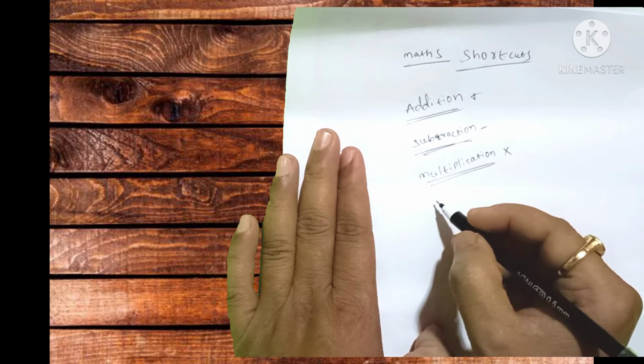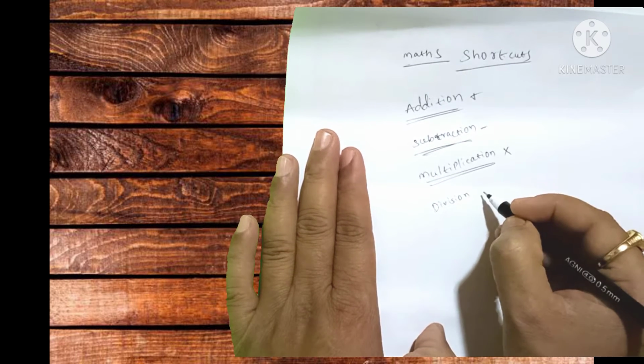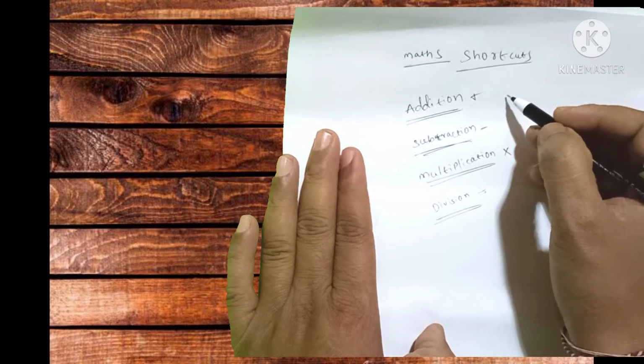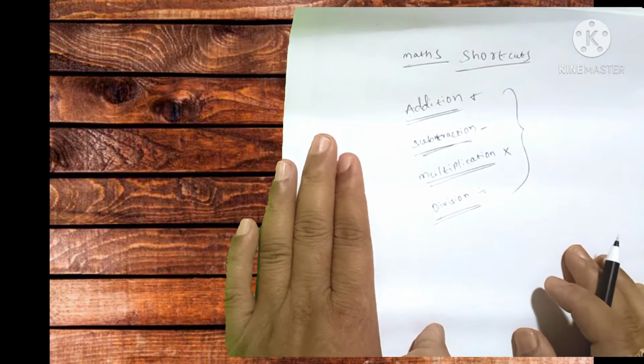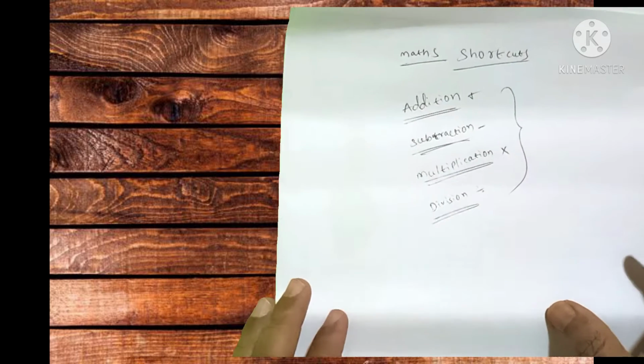Now I will say division also. Division is also important. These four topics are all very important in our mathematics. Okay, right. So it is very important now. Now I want to say some examples to you for easy calculation, to get you more interested in our math shortcuts. So daily we are ready to give lessons to you all, children.